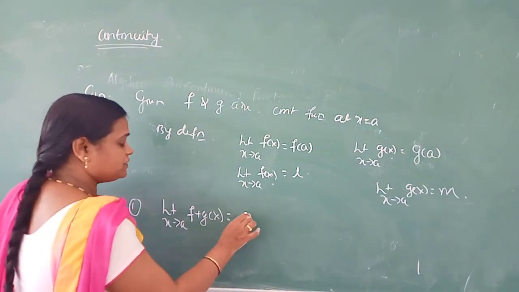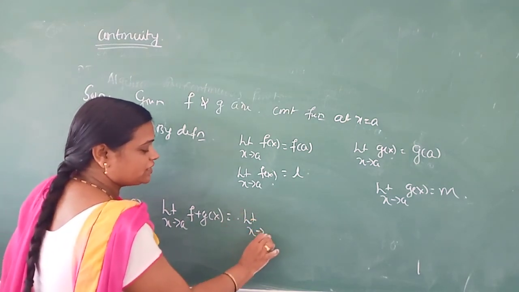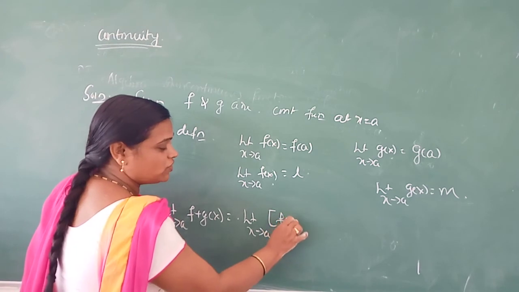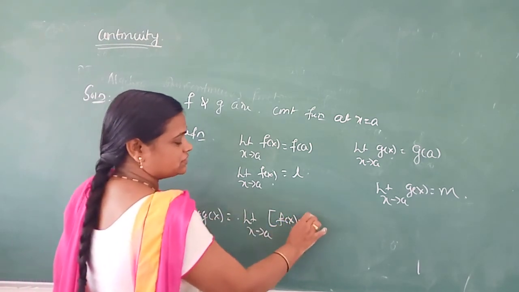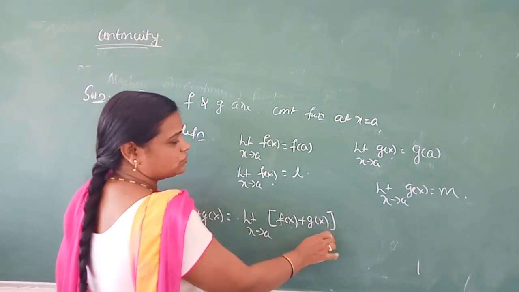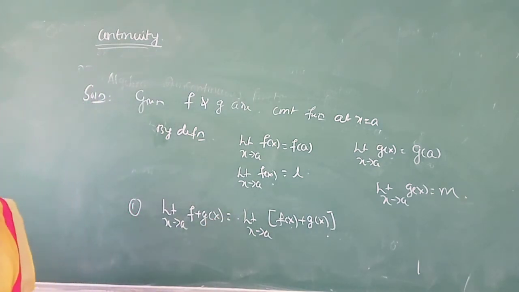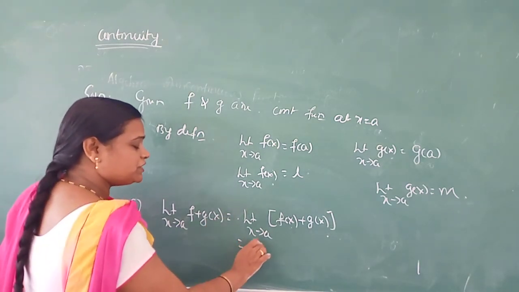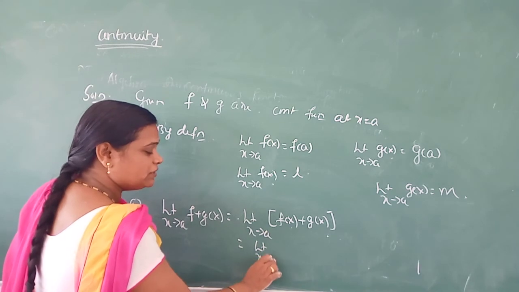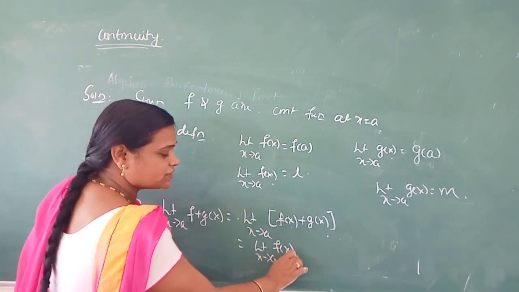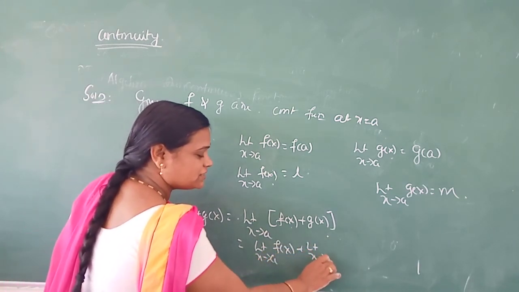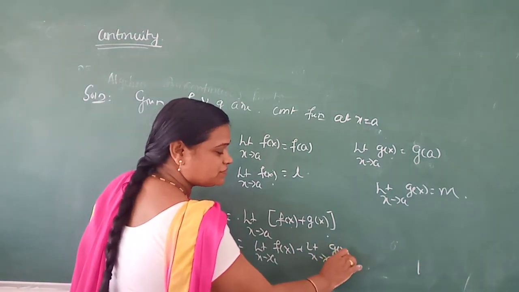Therefore, we are applying this as limit x tends to a of f of x plus g of x, because we can write this. Next, the limit of the sum is equal to the sum of the limits. Therefore, limit x tends to a of f of x plus limit x tends to a of g of x.